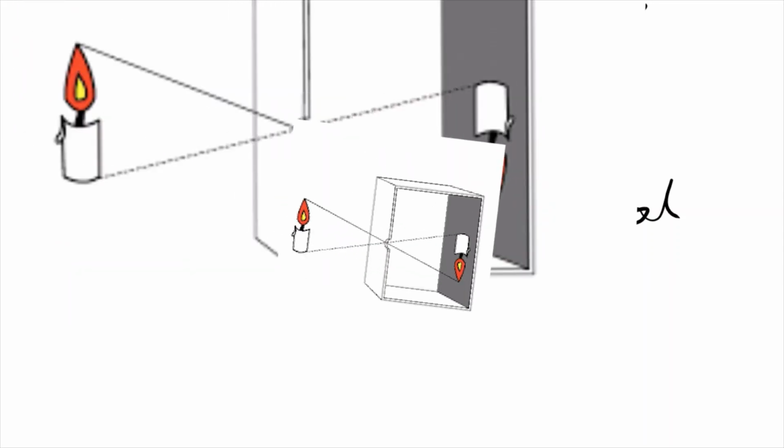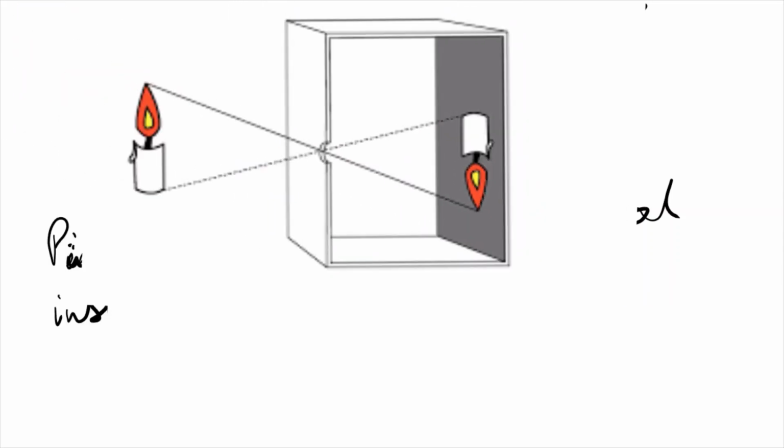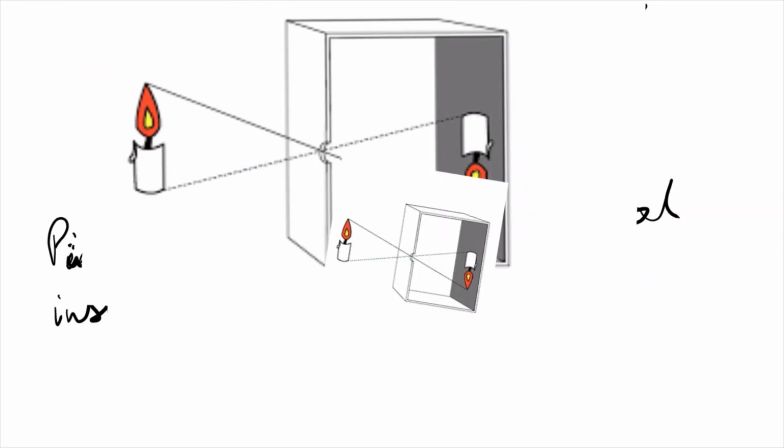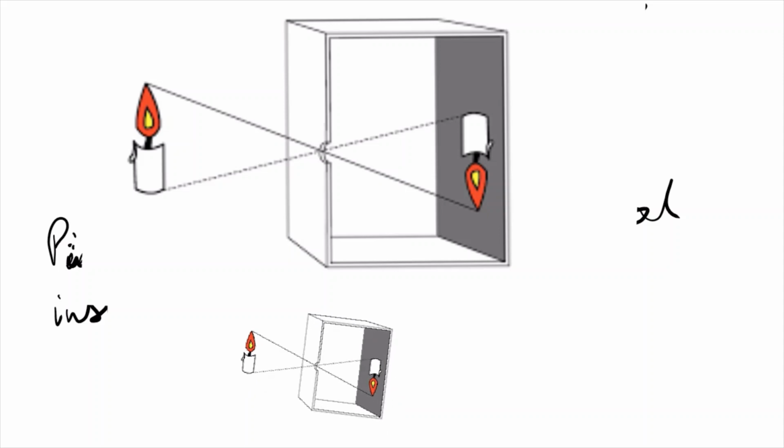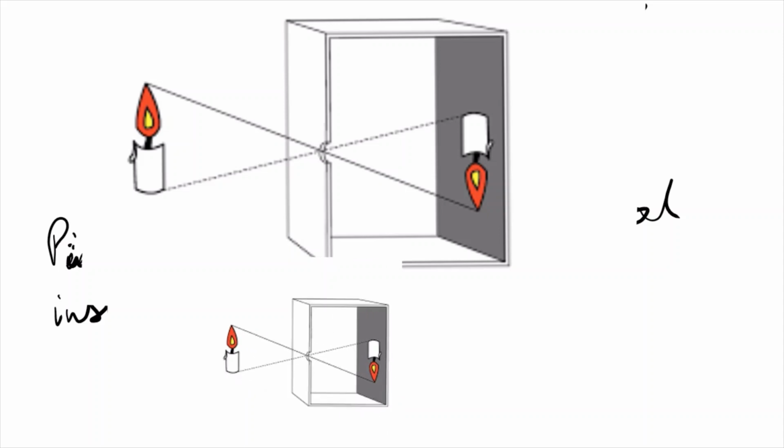Okay, the inverted image is formed on the other side. So when you keep any object like this in front of the small hole, then you can see the image of the object on the other side, but the image will be inverted. Okay, so that is the working of a pinhole.